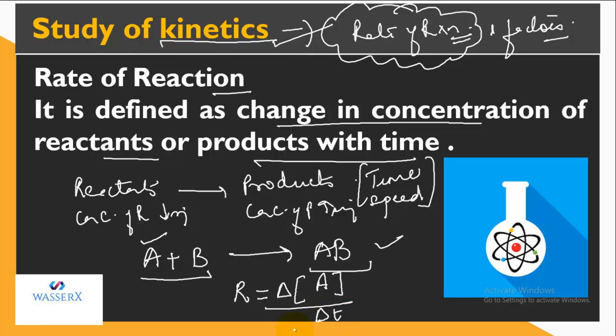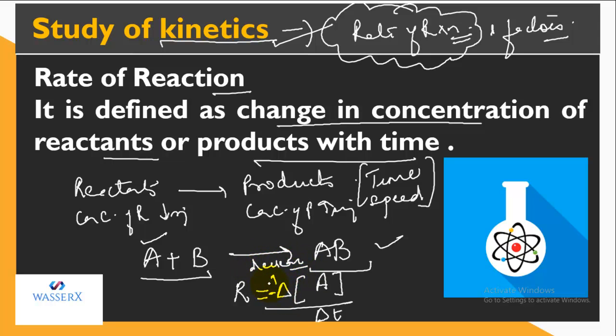Now we know that the concentration of reactant decreases with time. Here that decrease is indicated by the negative sign. So whenever you have to express the rate in terms of the reactant, you need to put a minus sign, which indicates that the concentration of reactant is decreasing.